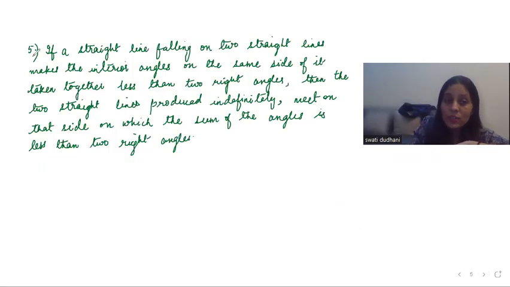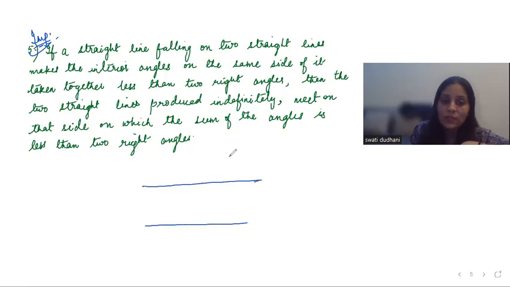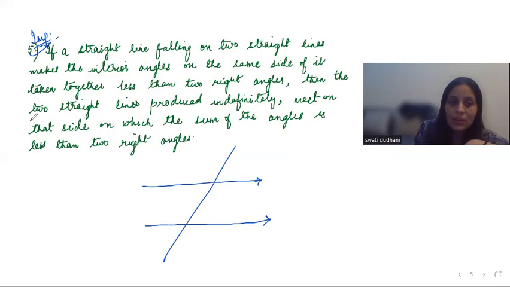Next one. Now this is a very important postulate. Let's understand. If a straight line falling on two straight lines, so I have two straight lines and a straight line is falling on them, makes the interior angles on the same side of it taken together. Before this, I wanted to explain that this line is known as the transversal, right?